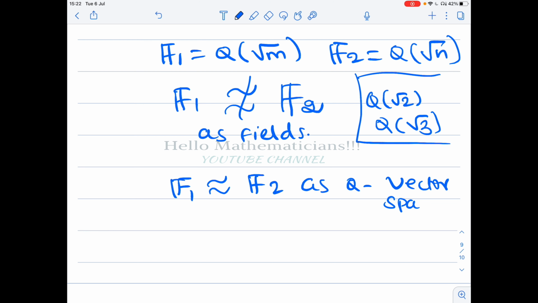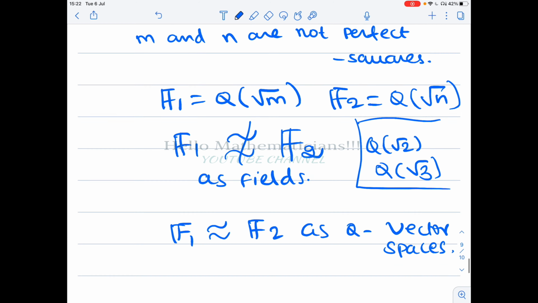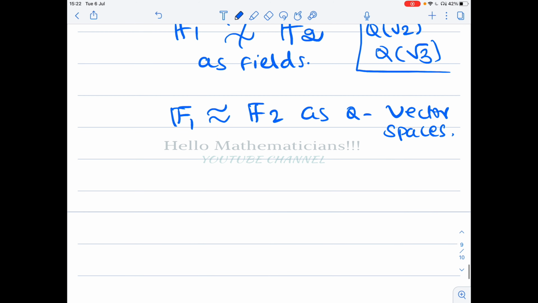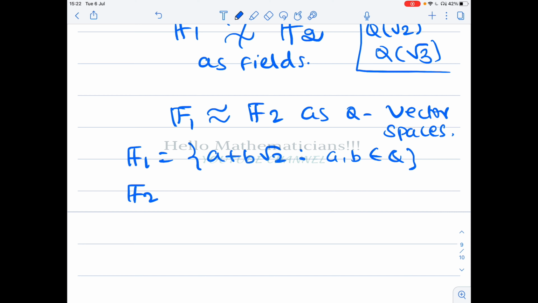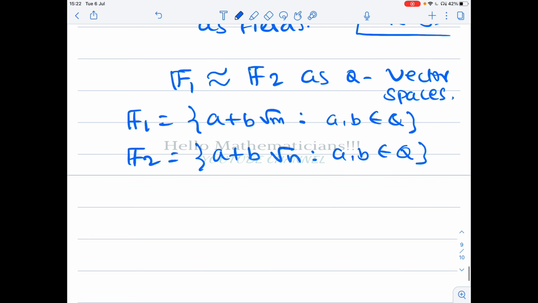So let's see why. Elements of F1 are of the form: the set of all a plus b root m such that a, b belong to Q. And F2 elements are the set of all a plus b root n such that a, b belong to Q.